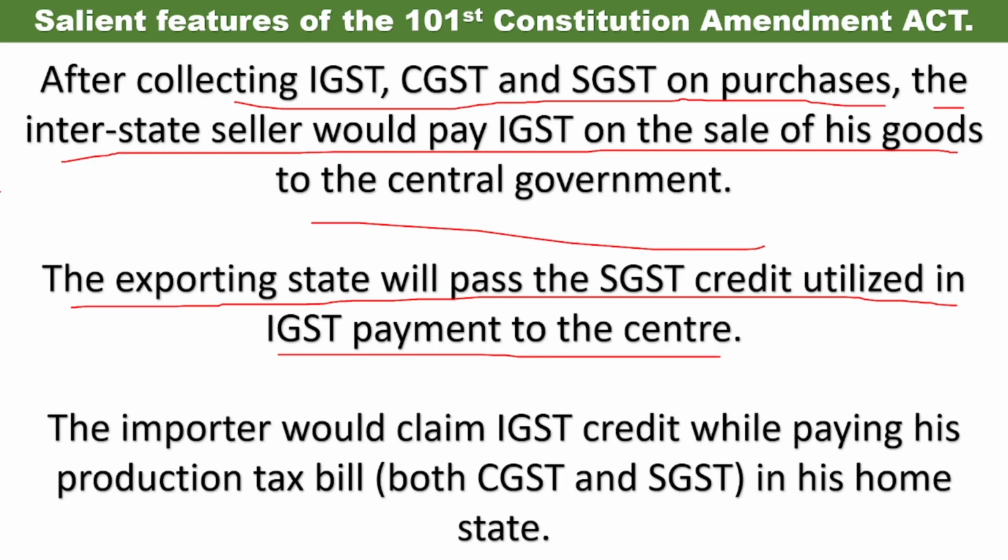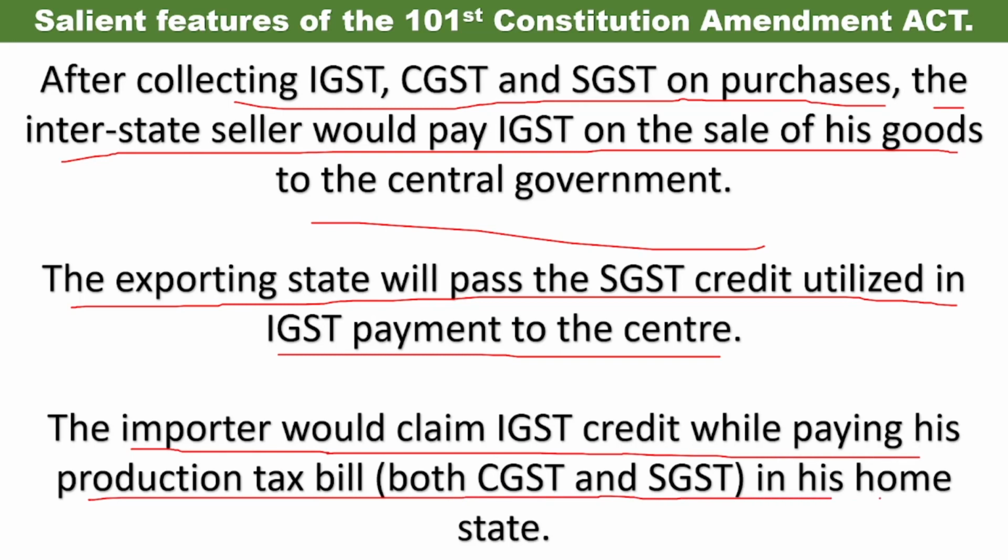The importer, meaning the state which is importing, would claim IGST credit while paying its production tax bill, both CGST and SGST in its home state. So the importer state will claim this IGST tax, which includes the CGST as well as the SGST.